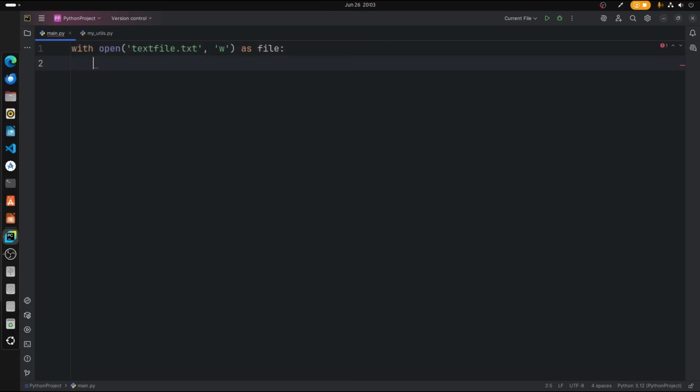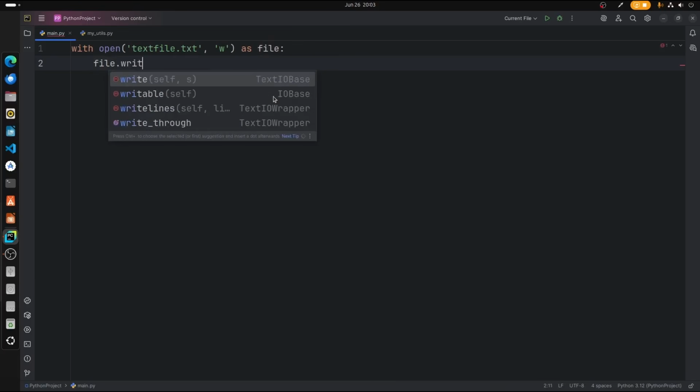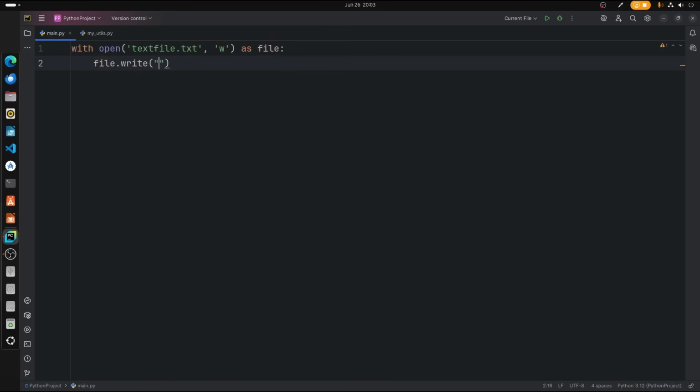So this is a simple method to open a file with writing permissions. Alright, so we have to write to this file. So what we're going to do is write some content to this file. For that, file dot write, and in this we can either write something directly, or we can store a value in a variable and write that variable.